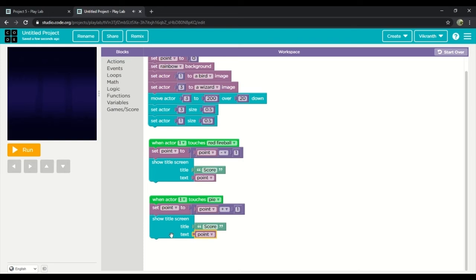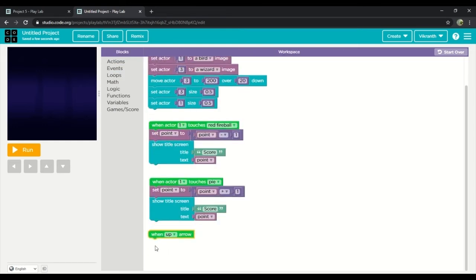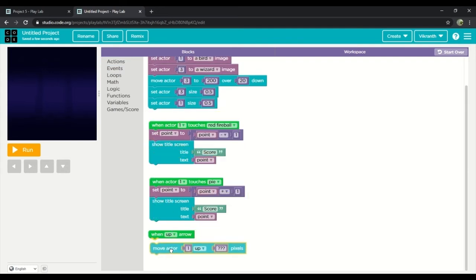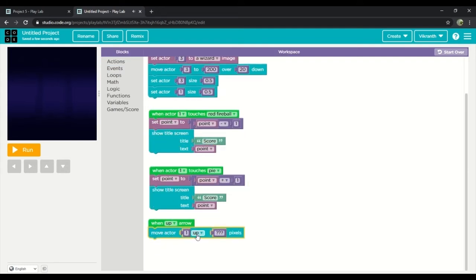Now we will drag when up arrow. And then we'll drag move actor. So actor 1 up 20 pixels.